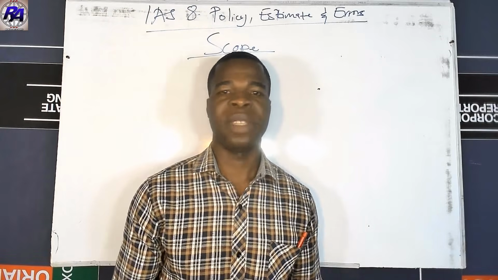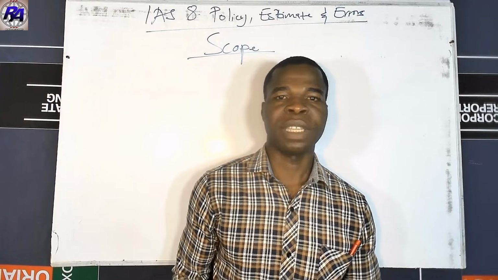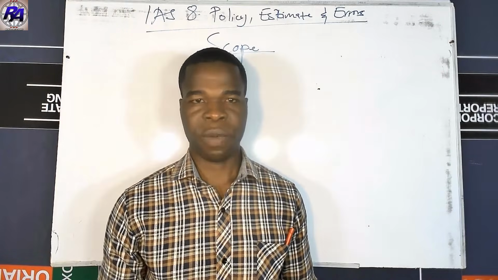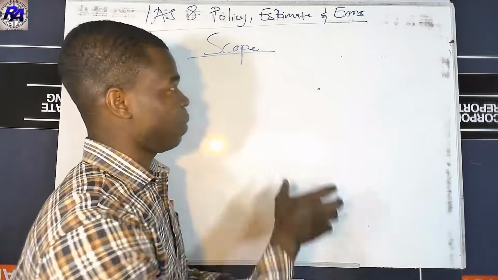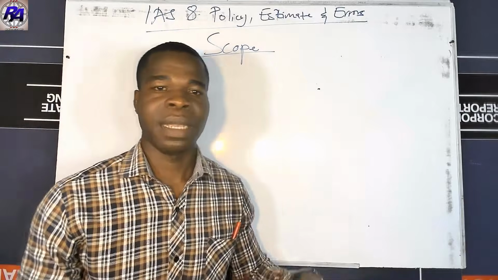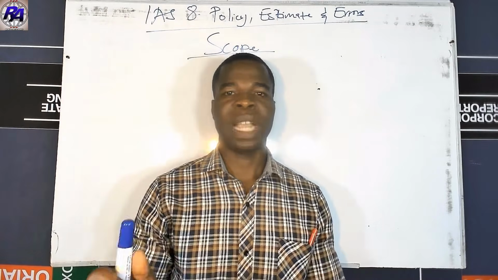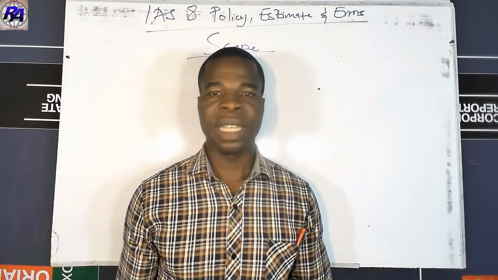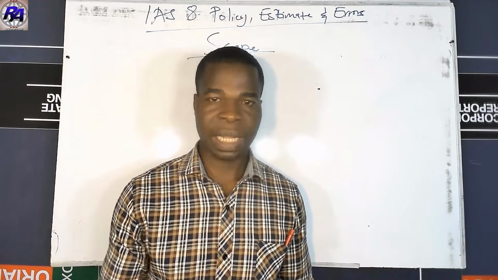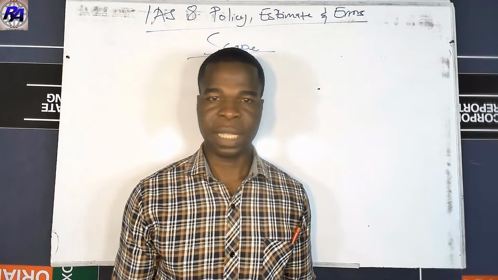Very soon we look at the definition of policy, what is an estimate, as well as what is an error. So we are basically looking at the scope, which says that the standard applies to the selection and application of accounting policy, as well as how to account for changes in accounting estimate and errors.